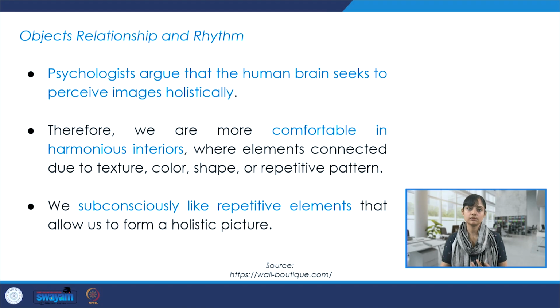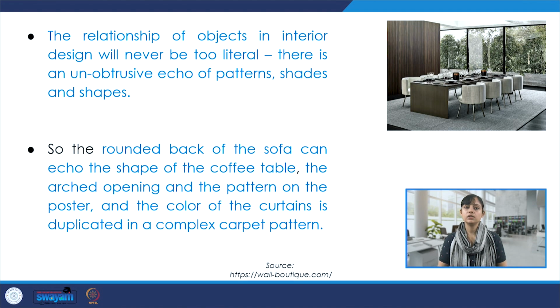And it has to be very interesting in the way that the relationship between the objects or the elements is put together. For example, here, the rounded back of the sofa can echo the shape of this table. So we can create these kinds of interrelationships even though there are diverse objects of different nature.